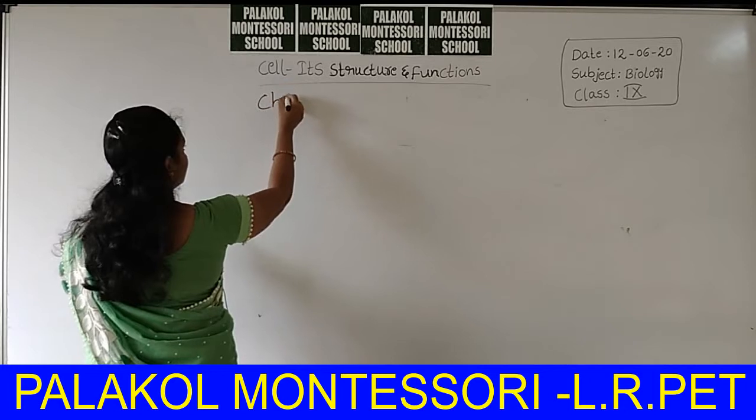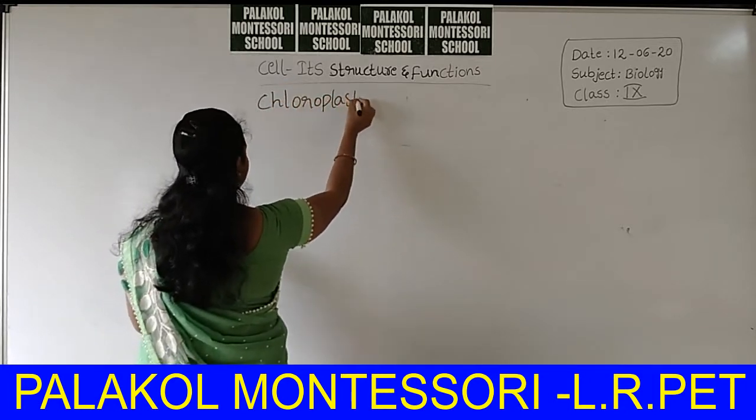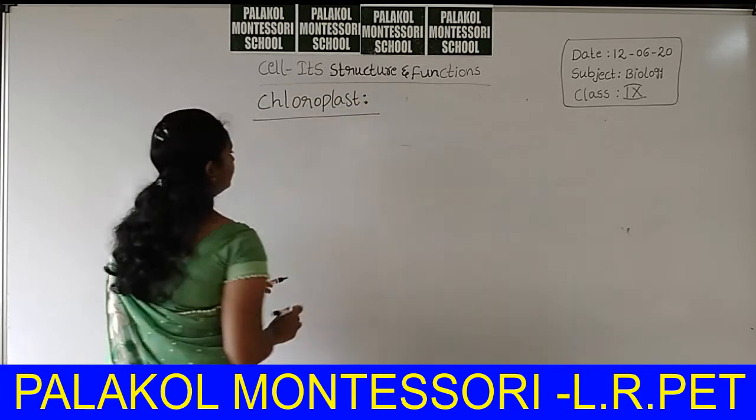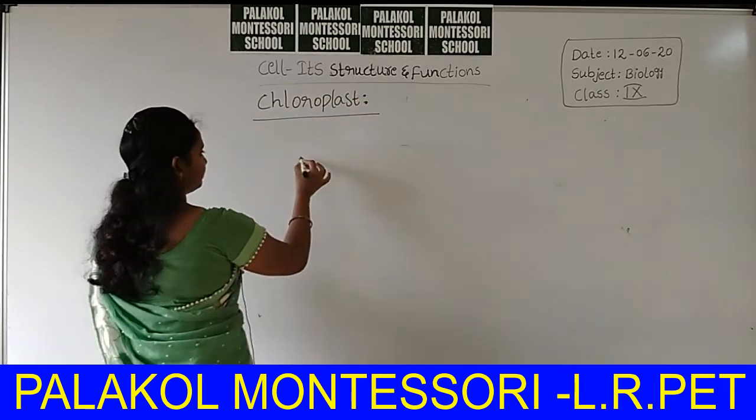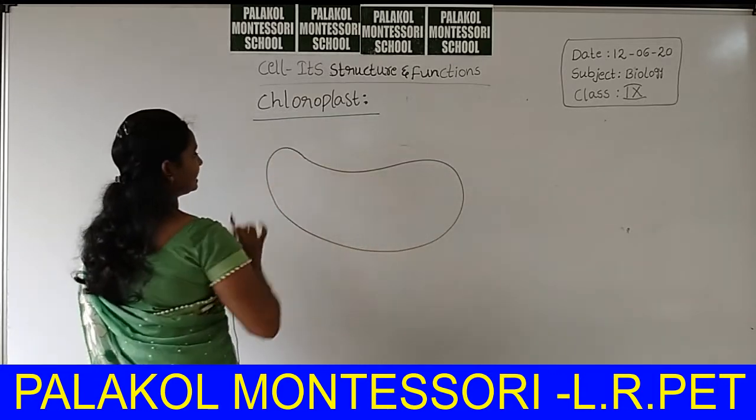Next one, chloroplast. Chloroplast is also an oval-shaped or disc-shaped cell organelle.